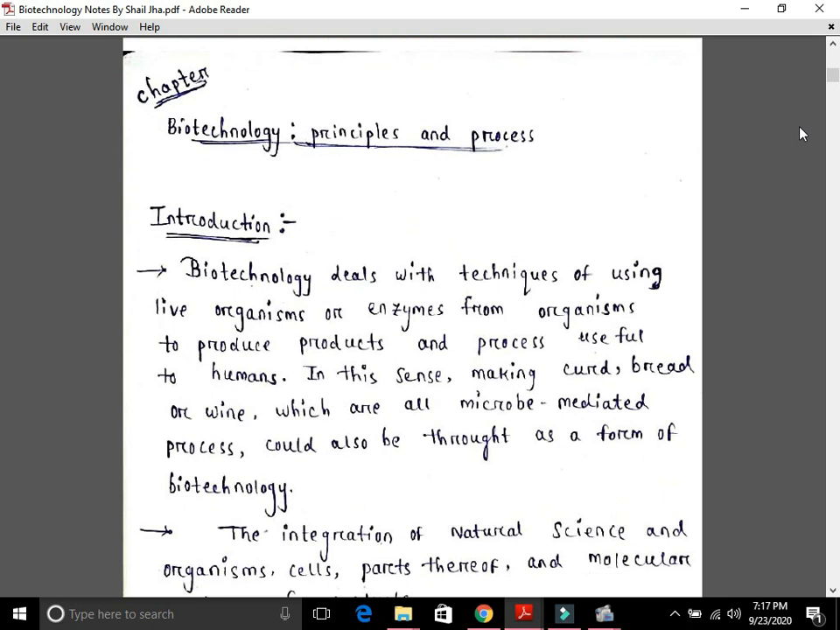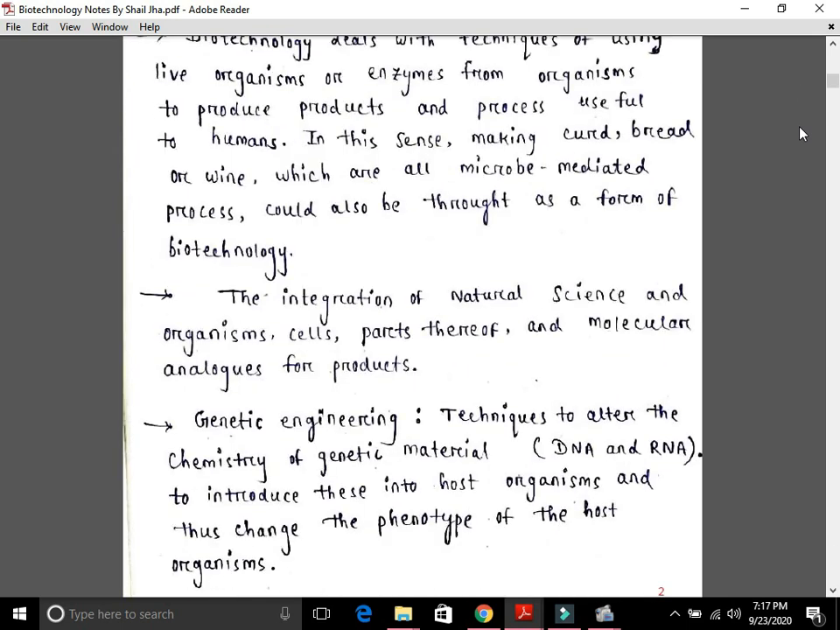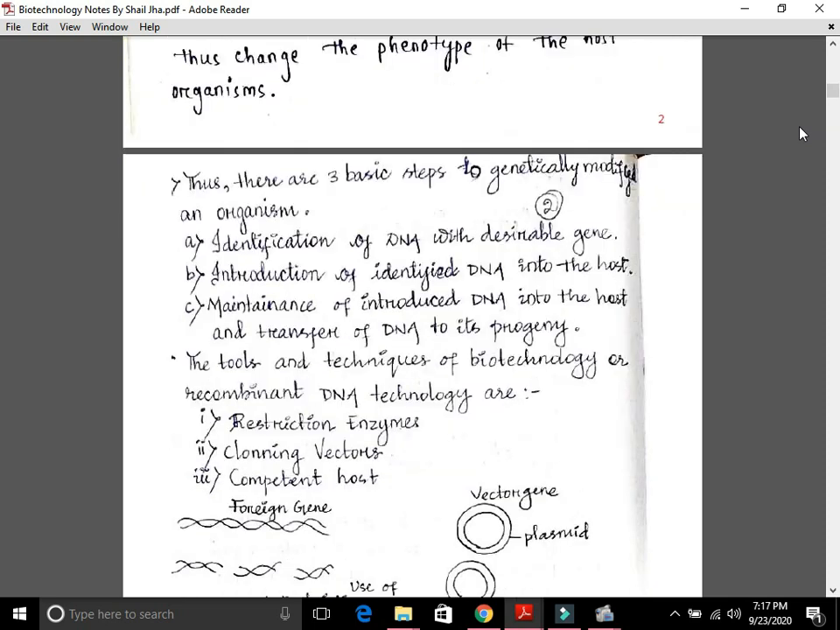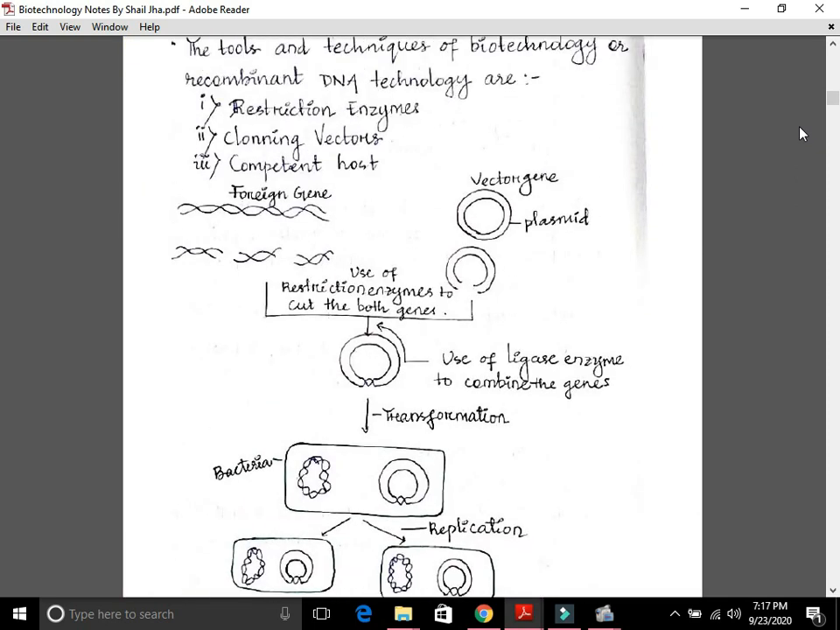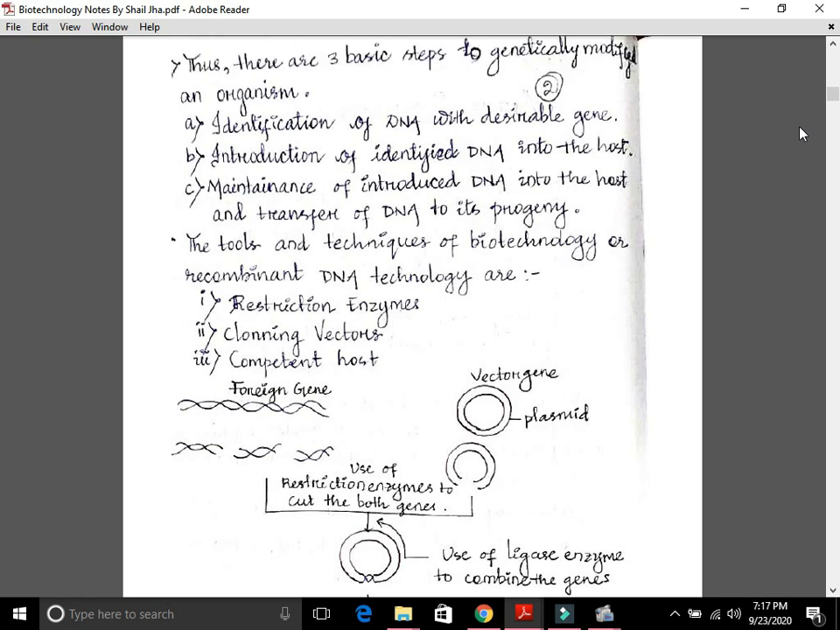This is the first page of the notes. Over here I have explained the meaning of biotechnology, genetic engineering and recombinant DNA technology. So the meaning of these three terms is given in these two pages. Then we will cover the concepts under three headings, that is restriction enzymes, then cloning vectors and competent host.